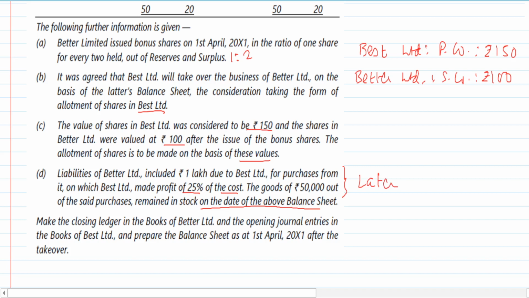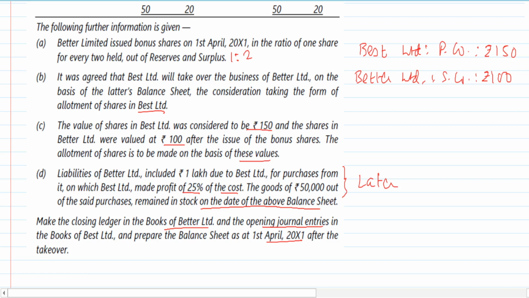They are saying make the closing ledger in the books of Better Limited. So the selling company's ledger is to be prepared. Obviously, you cannot do ledger posting till you know what the accounting entries to be recorded are. So yes, accounting entries definitely are important. Then they are saying opening journal entries in the books of Best Limited and prepare the balance sheet as on 1st April 20x1 after the takeover. So three things are required. Ledger of the selling company is required. Journal of the purchasing company is required, and so is the balance sheet of the purchasing company. Step by step, we will have to work out each one of these.